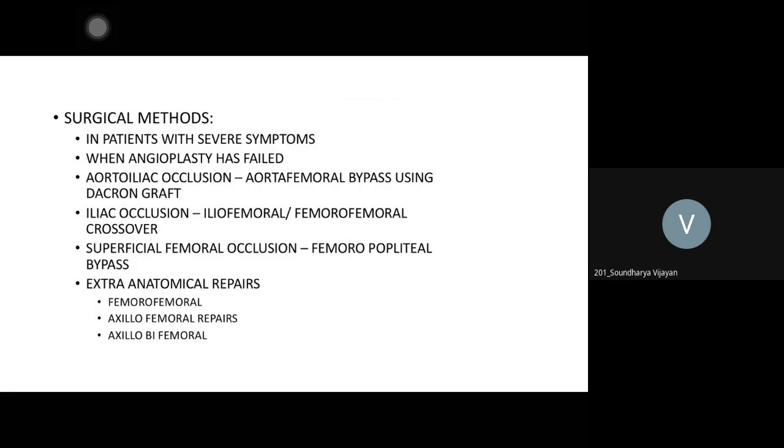So surgical methods, I told you: anatomical bypass, extra-anatomical bypass. Depending upon the level of occlusion, you have to choose. But the most important thing in bypass is that the distal vessels should be normal. There are diseases where it is not atherosclerosis, the distal runoff. The distal vessels are all stenosed. So there is no point when you have a proximal occlusion and the distal vessel health is not good, then the patient will invariably lead to amputation.